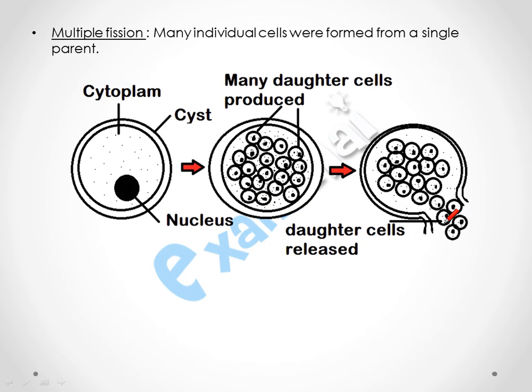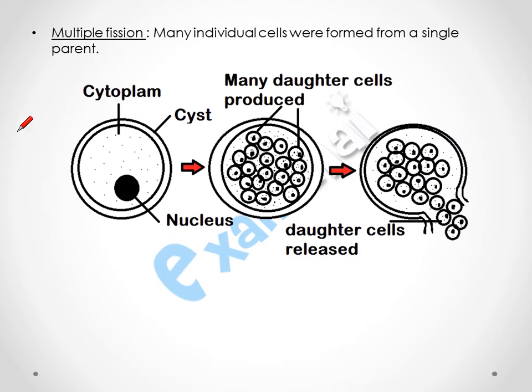So now multiple fission. When one parent cell produces many daughter cells, a single parent produces many individual daughter cells, this process is called multiple fission.